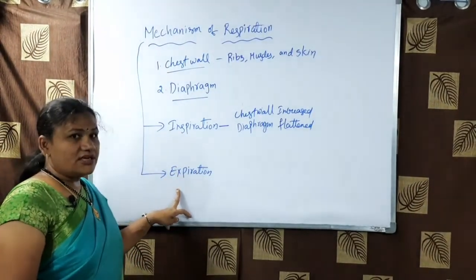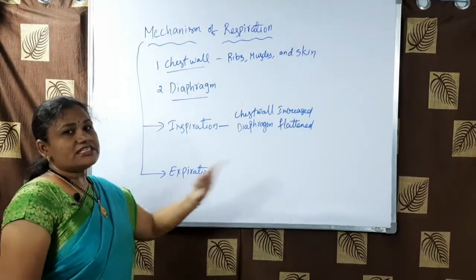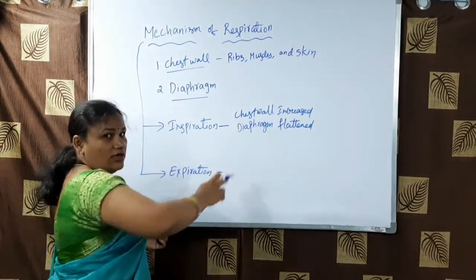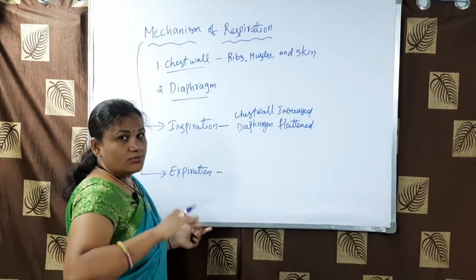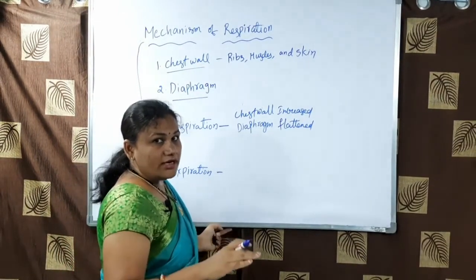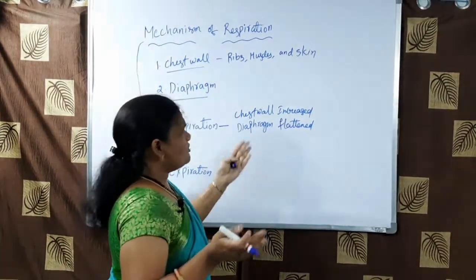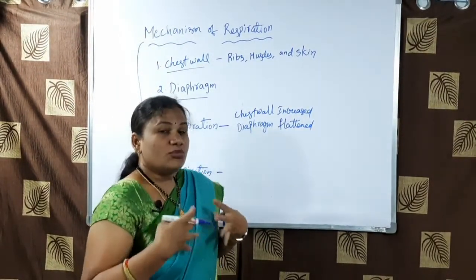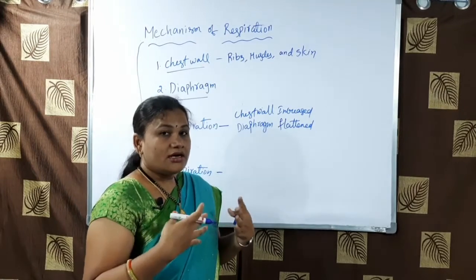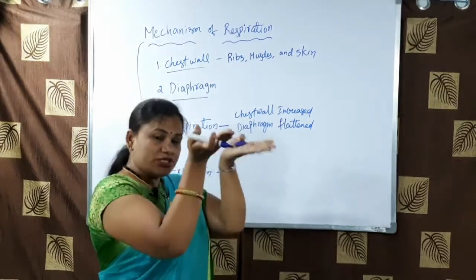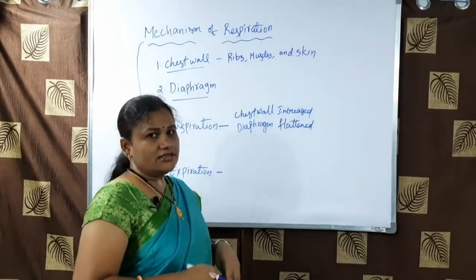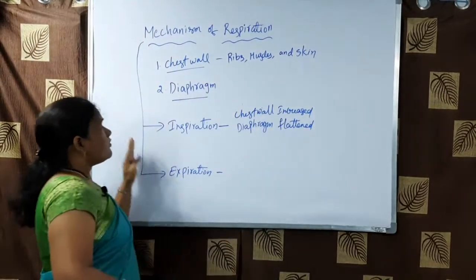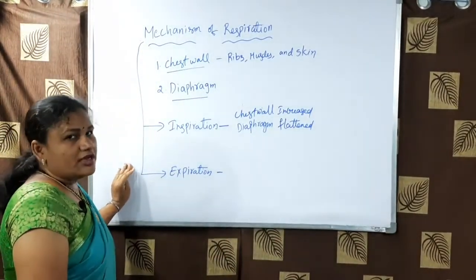And the next process is expiration. The reverse will happen. The chest wall is lowered and moves downward. The reverse process, that's it. And the diaphragm becomes a normal dome-shaped structure, so that more pressure will occur inside the lungs. The diaphragm pushes the lungs so that air rushes out. So this is the mechanism of respiration.